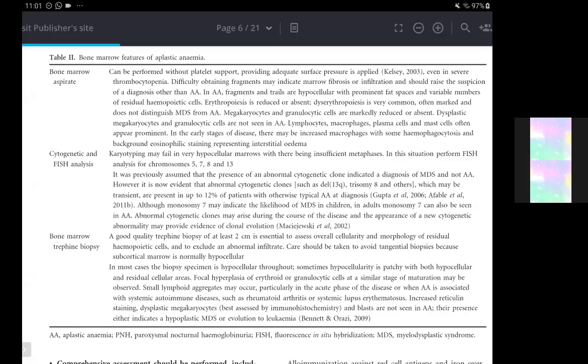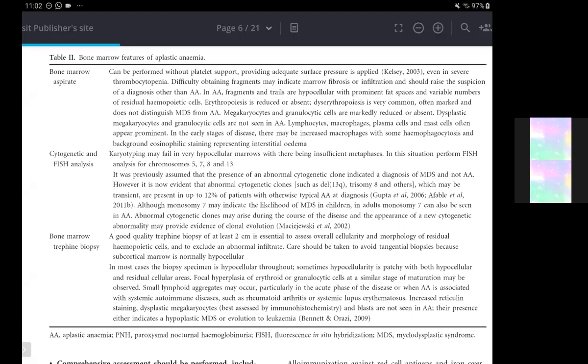So basically, the absence of a cytogenetic clone of the deletion 13q, deletion 5 and 7, and trisomy 8 can be seen, and it may be transient. They are present in up to 12% of patients with an otherwise typical aplastic anemia diagnosis. So there can be abnormal cytogenetic clones in these patients as well.